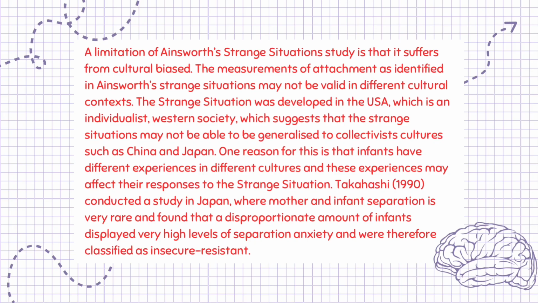A limitation of Ainsworth's strange situation study is that it suffers from cultural bias. The measurements of attachment as identified in Ainsworth's strange situation may not be valid in different cultural contexts. The strange situation was developed in the USA, which is an individualist, Western society, which suggests that the strange situation may not be able to be generalized to collectivist cultures such as China and Japan.